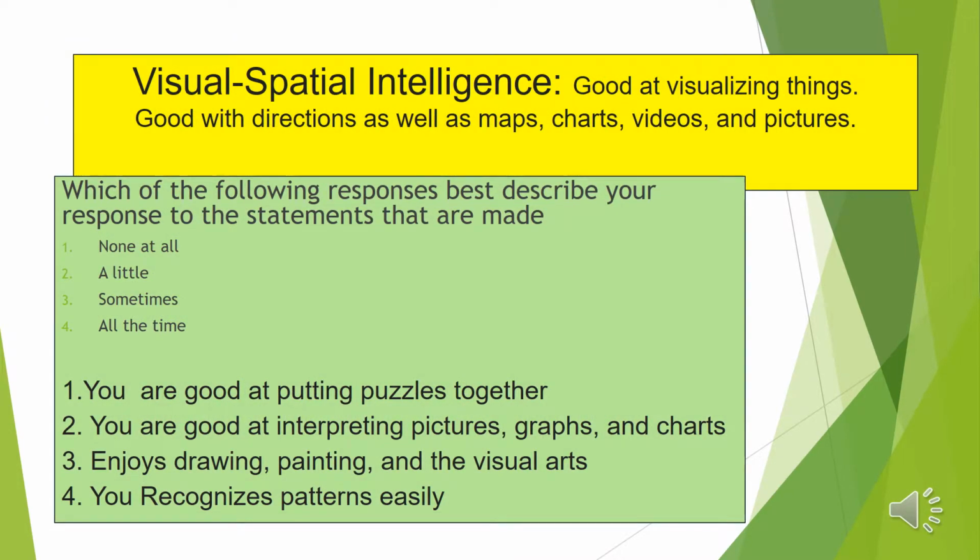Okay, so let us say that we're testing for visual spatial intelligence. First, we need to determine what visual spatial intelligence is. And according to Gardner, it is good at visualizing things, good with directions, as well as maps, charts, videos, and pictures. So now, once we've established what visual and spatial intelligence is, we have to come up with statements that would test for these characteristics. Normally, I have my students come up with the questions, and here are some of the most common things that they have come up with.